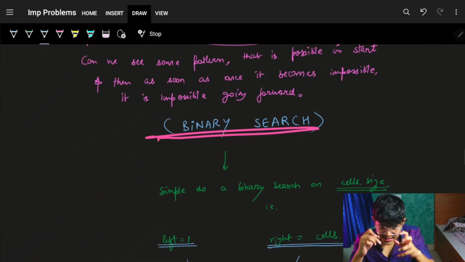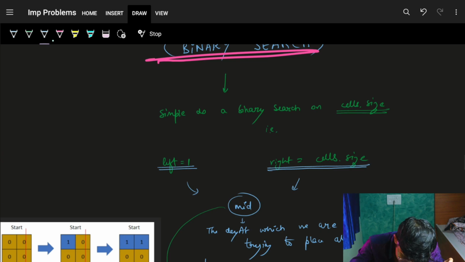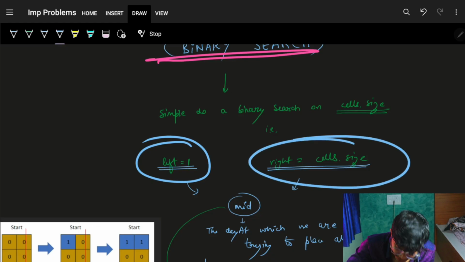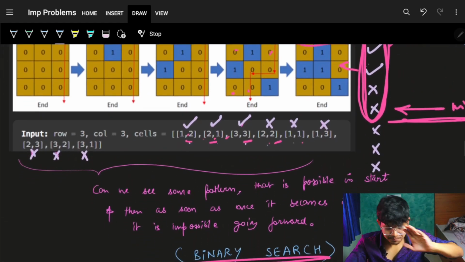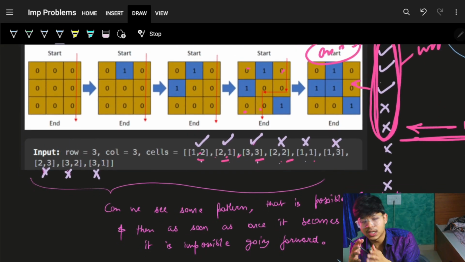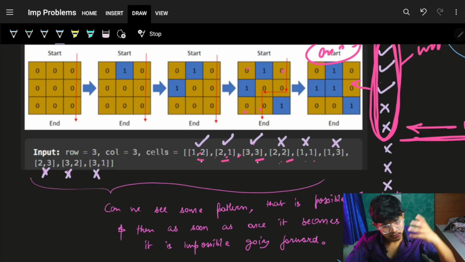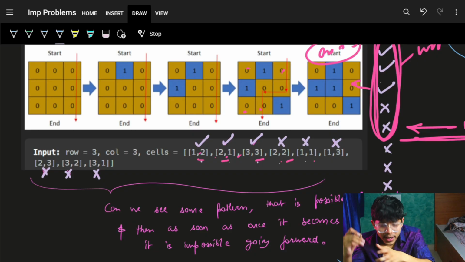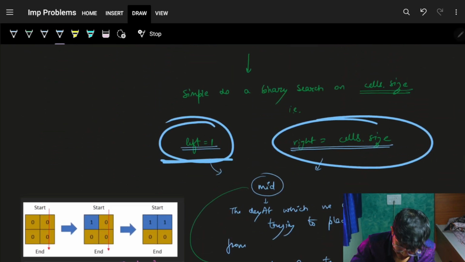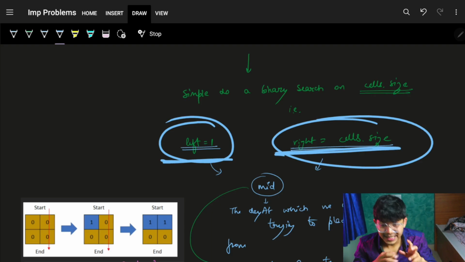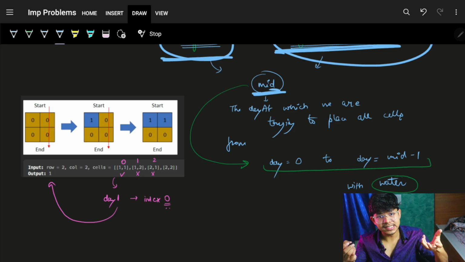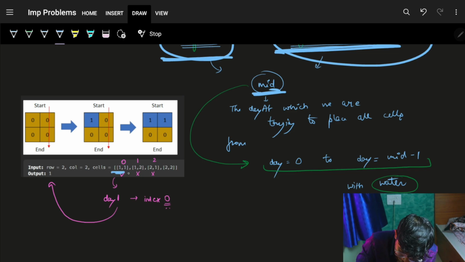Let's quickly jump and see what we mean by binary search and how it is being done. Although it's very standard, very simple. Simply you will have a left, you have a right, and how left and right are being chosen. Simply, you know your answer. It can be simply from day 1 to actually day XYZ. Now, simply considering day 1, if your cell is being added, what is actually the possibility? Now, I just say I will start from A1 and ultimately I can go up till cells dot size. Now, again, as you find the mid, you will see that ultimately your options will be for this particular array.